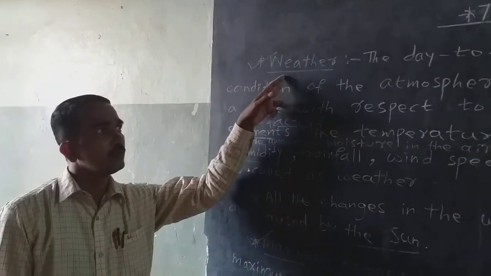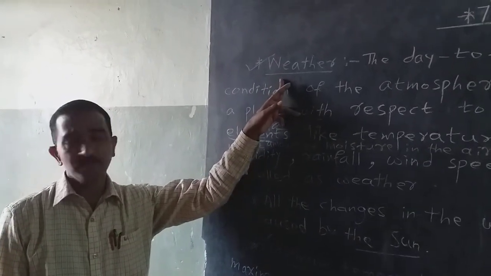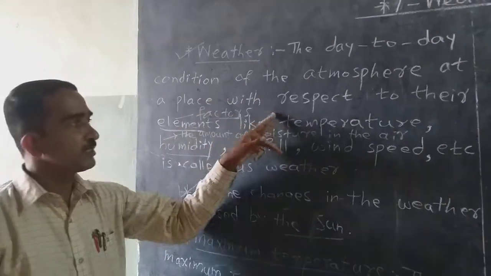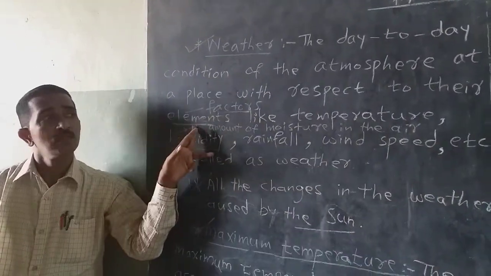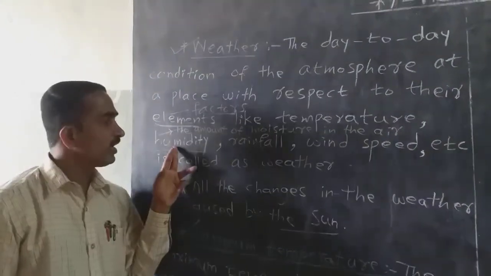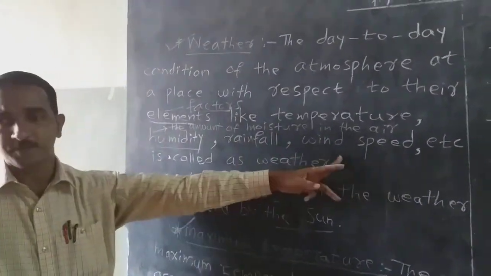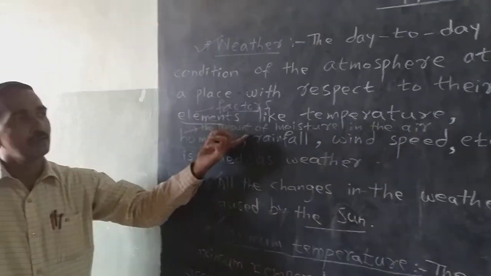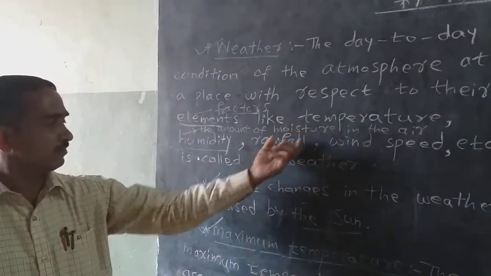See once again, weather means the day-to-day condition of the atmosphere at a place with respect to their elements or factors. Those elements are temperature, humidity, rainfall, wind speed. Humidity means the amount of moisture in the air.